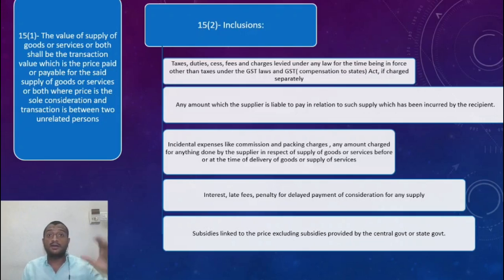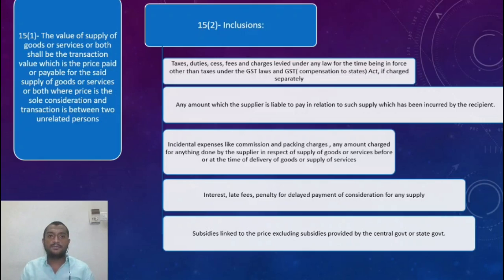Not just by Swiggy, but even if you go to a restaurant directly and if he levies packing charges, you should not say that it does not form part of the value. Because section 15 subsection 2 says so. Packing is incidental to the supply, so it has to be included. And any amount charged for anything done by the supplier in relation to supply of goods or services before or at the time of delivery of goods or supply of services. Anything done by the supplier. You could name anything which he does, that should be included in the value of supply.